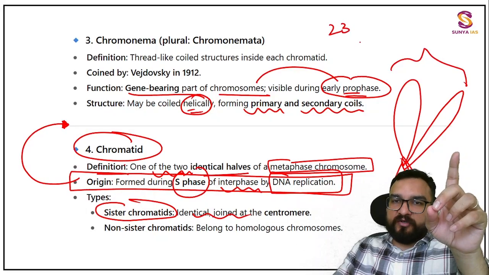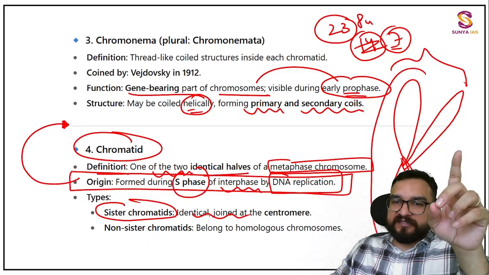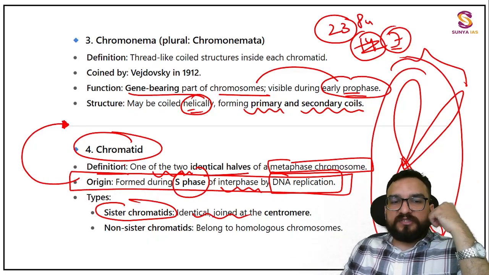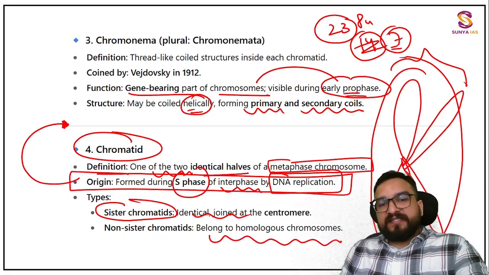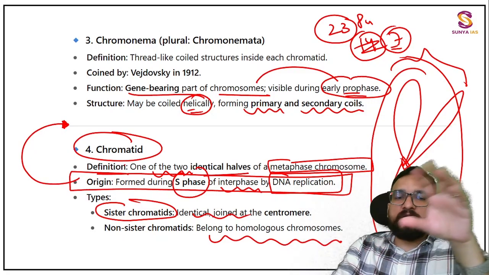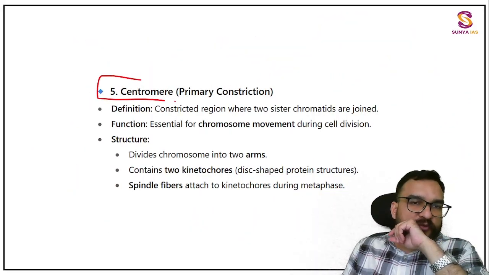Humans have 23 pairs of chromosomes, that is 46 chromosomes. Peas have 14 chromosomes, so 7 pairs over there. Right? 23 pairs of chromosomes means like this over here. Non-sister chromatids belong to homologous chromosomes over here. Right? What is this homologous chromosome? What is this heterologous chromosome? I'll be telling you. Right now, just understand the basic structure that I have told you.